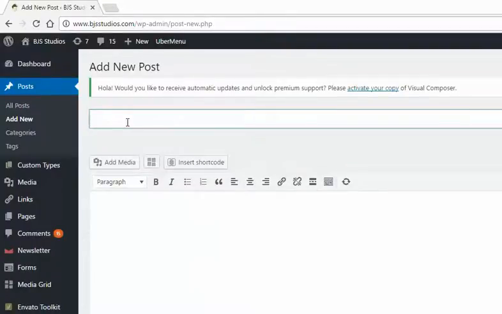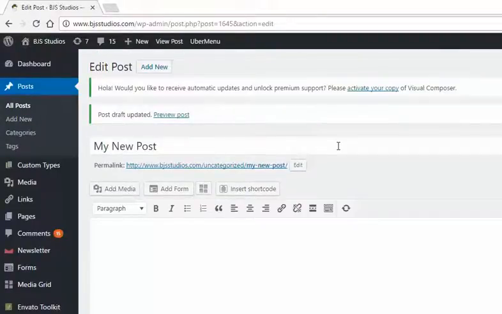So we're going to come up here to the title, and we're going to find a unique title for the post. So my very first post will be our title. I'm going to go ahead and click Enter. I can also come over here and save the draft manually. That will go ahead and create our post.